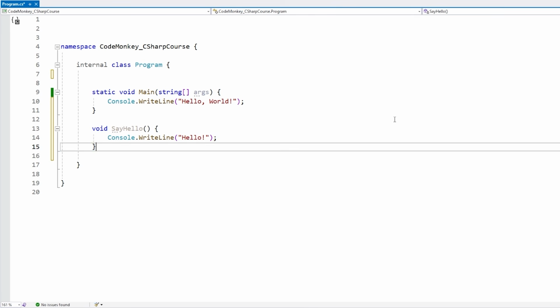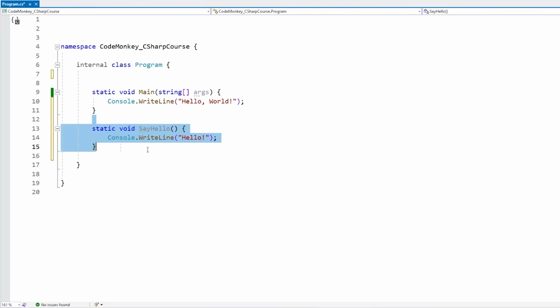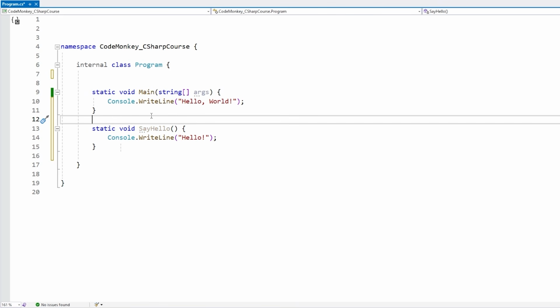Here we have defined a function. Also, just one more thing, in order for our demo to work, we actually need to mark this function as static. So over here, we need to write static, just like we have on the main. Now, like I said a while ago, for now, don't worry about understanding static. I will cover it in detail later on in the course. For now, just know that in order for our code to work, we need both the main function and the sayHello function to be marked as static. Okay, so our function is ready.